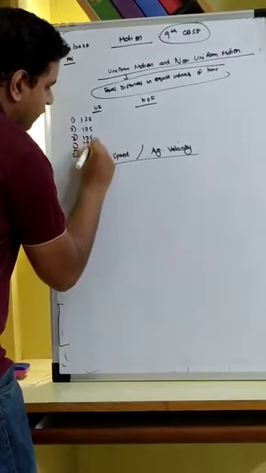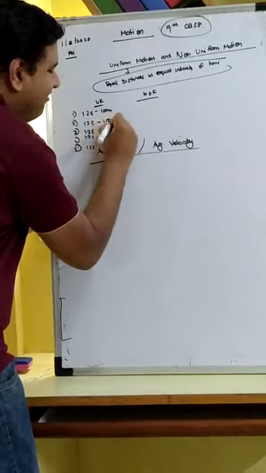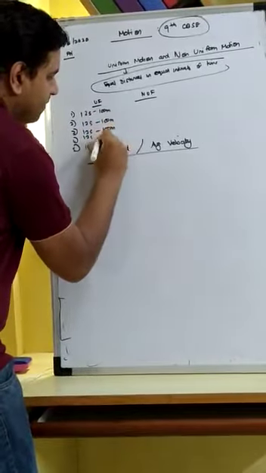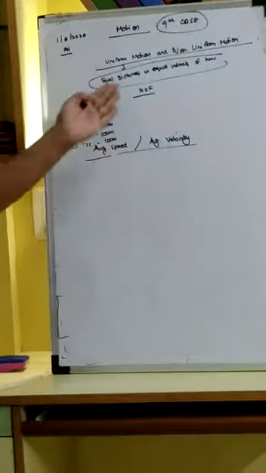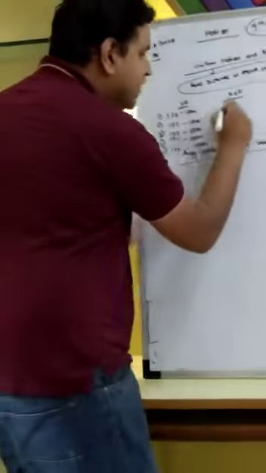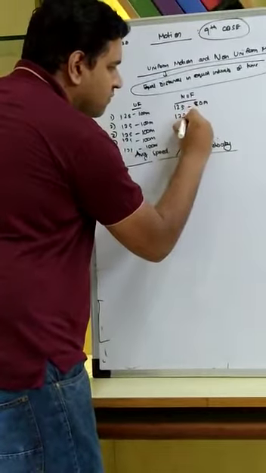So in the case of uniform motion, our athlete has covered 100 meters in every 12 seconds. In the case of non-uniform motion, in every 12-second interval, there is a variable distance covered.